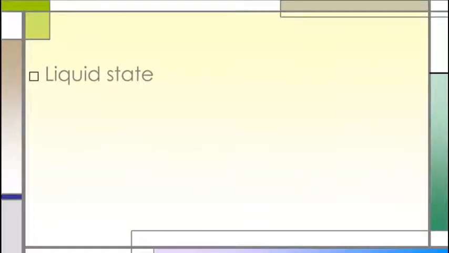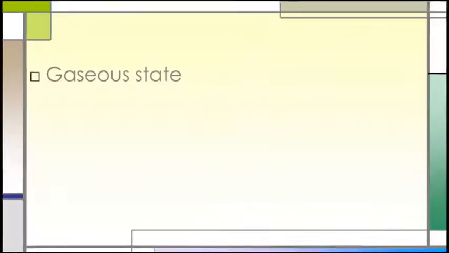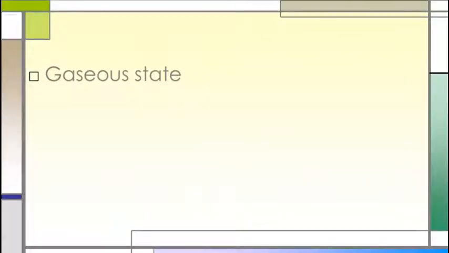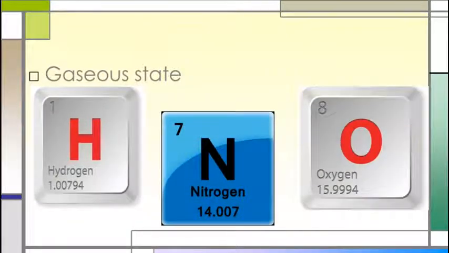In liquid state we have the example of bromine. This brown colored bromine occurs in a liquid state. We also have a gaseous state, that is hydrogen gas, nitrogen and oxygen, which are present in a gaseous state. So this was the physical state of non-metals.